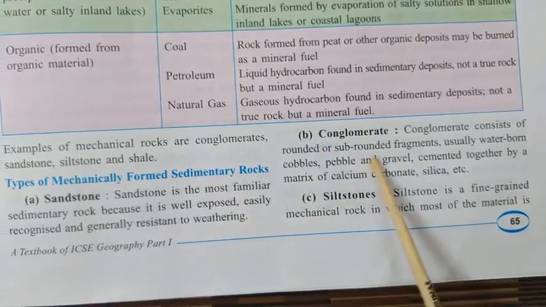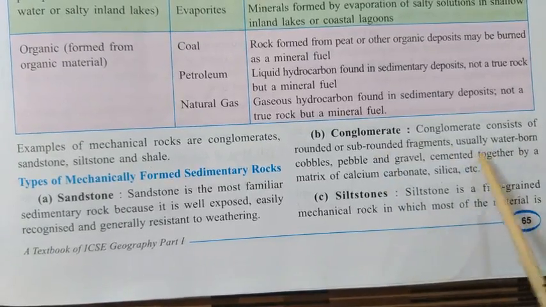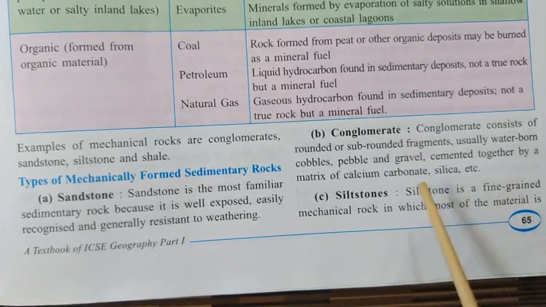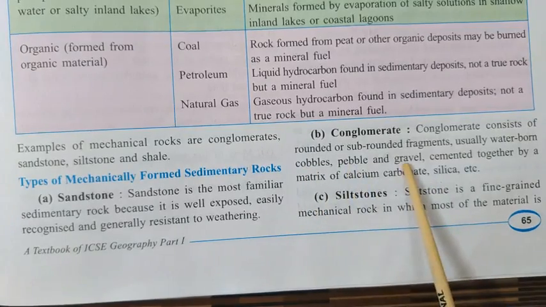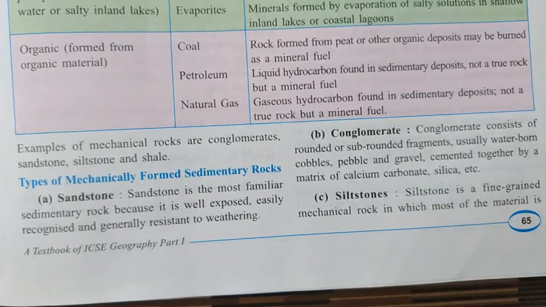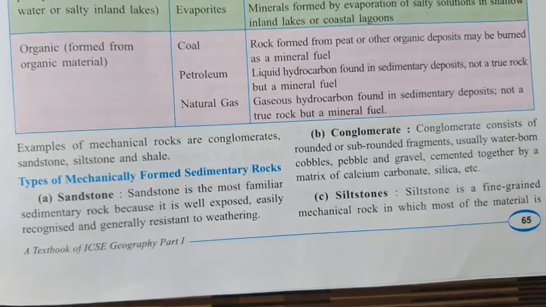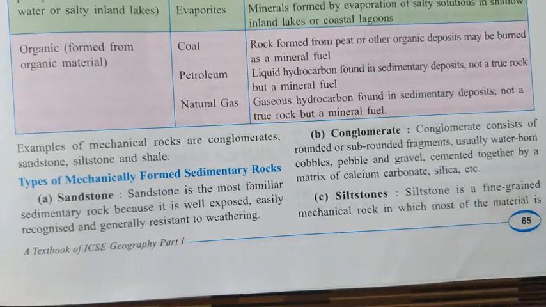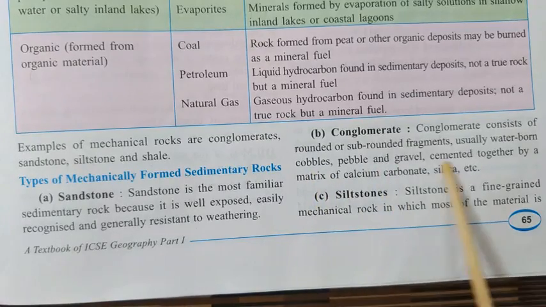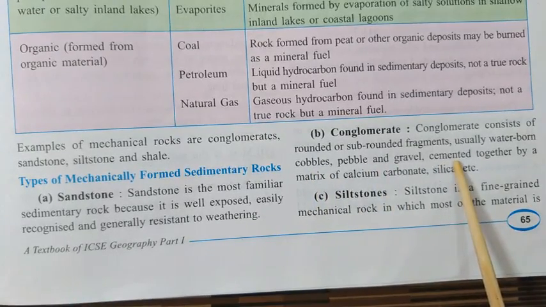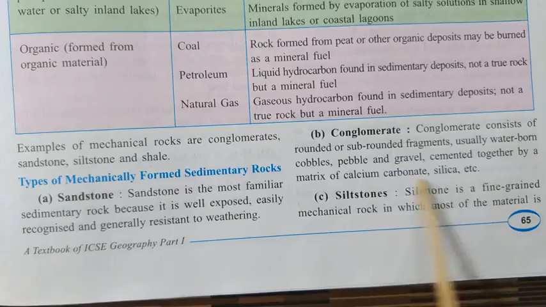Next is the conglomerate. Many round pebbles, cobbles and gravels are small stones, and usually you can find them in streams and small rivers. Sometimes they get cemented together because of the calcium carbonate and silica present there.